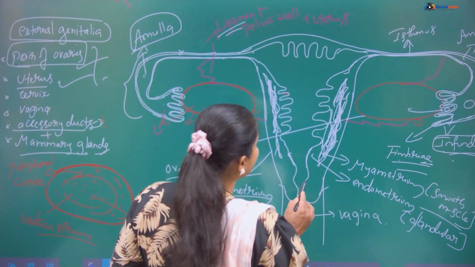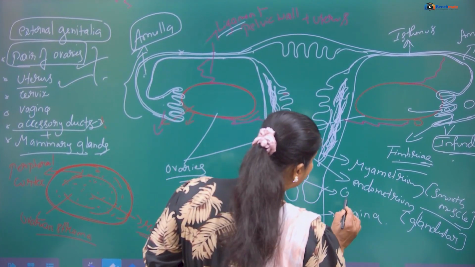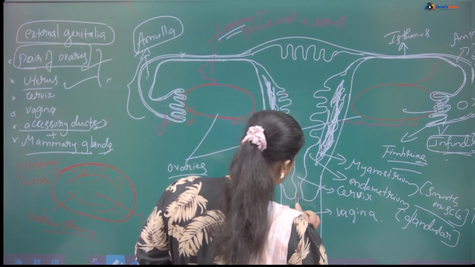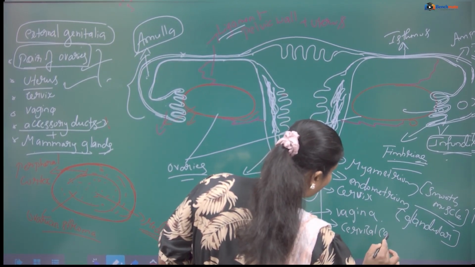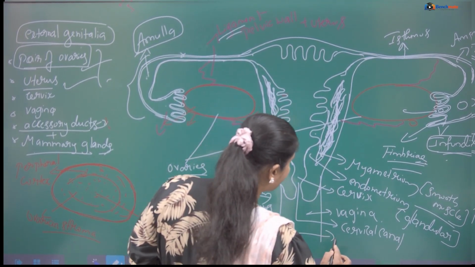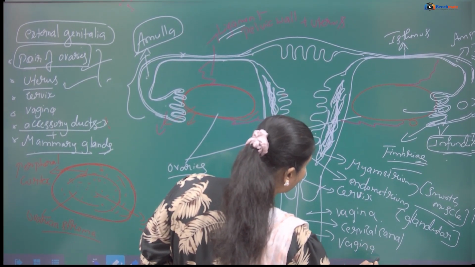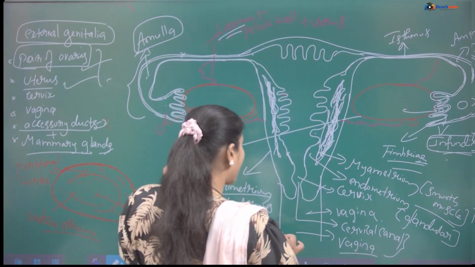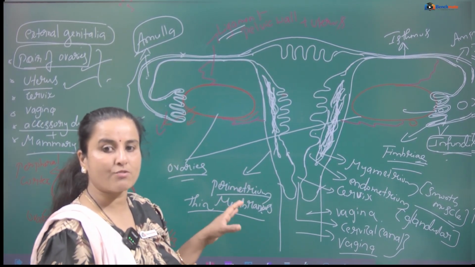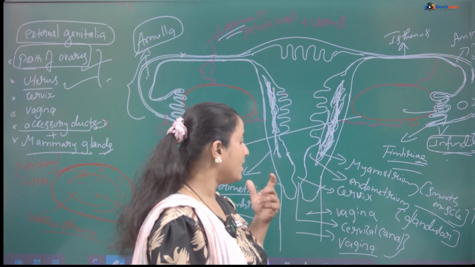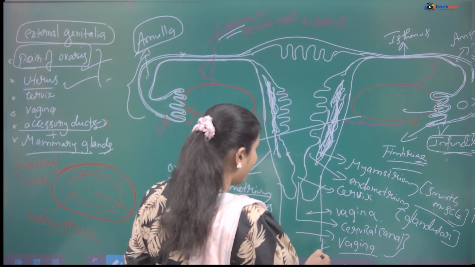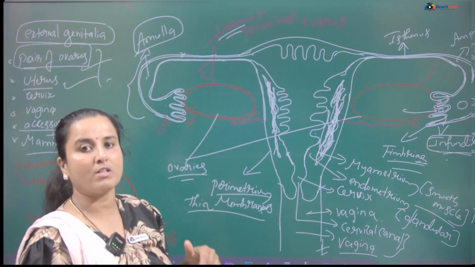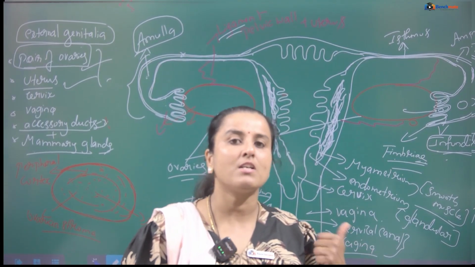The uterus is then followed by the cervix. The canal of the cervix is called the cervical canal, which opens into the vagina. The vagina and cervical canal together form the reproductive tract of the female. Getting my point? Yes. So this is what we have with regards to the female reproductive system. Along with this, we have to discuss the external genitalia.